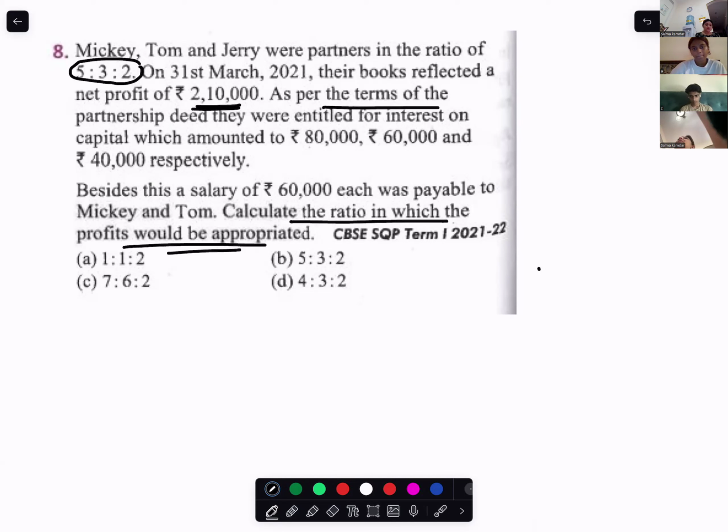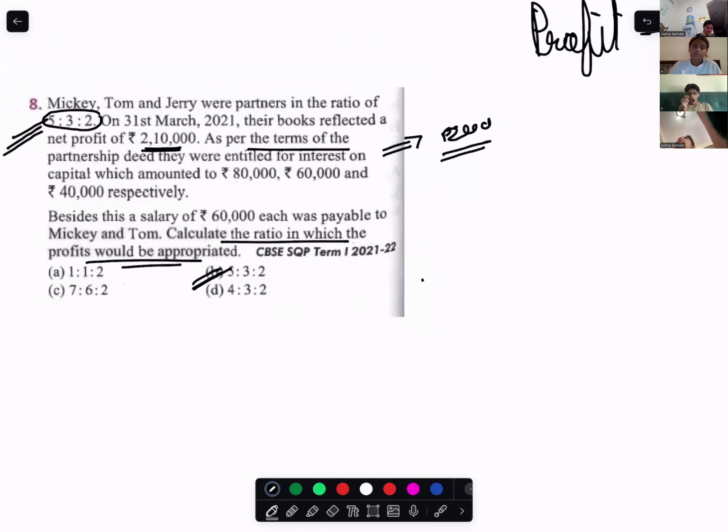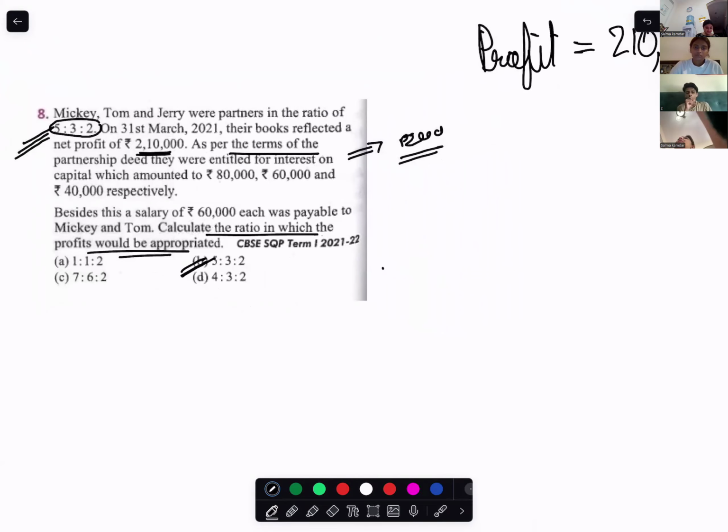As per the terms of the partnership deed, that means we already know that the deed is made. If the deed is already made, the ratio in which the profits would be apportioned would be the decided ratio, that is 5 is to 3 is to 2. With me? Yeah. Let's go ahead.